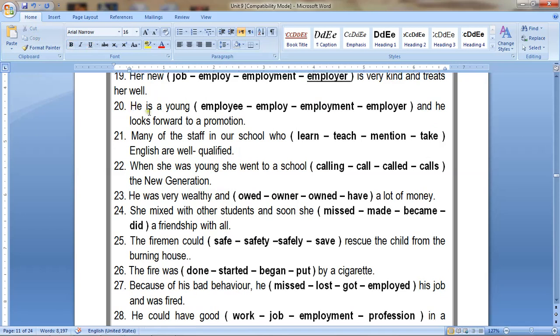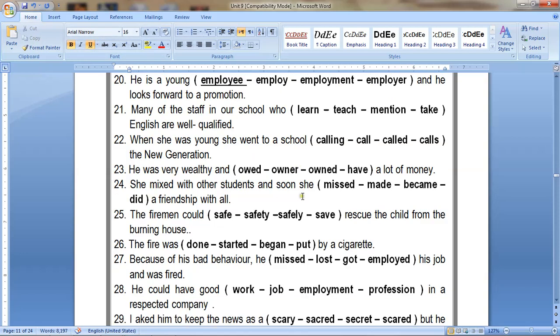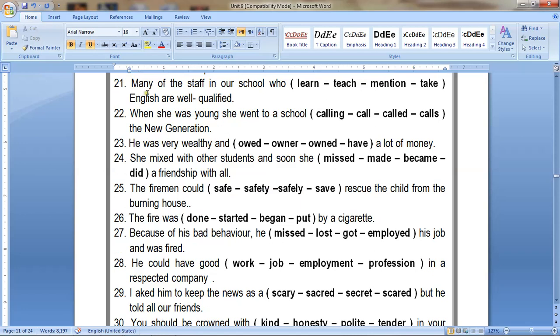Number 20: he is a young employee and looks forward to a promotion. Employee, okay, موظف. Number 21: many of the staff in our school who learn, teach, mention, or take English are well qualified. Here I'm talking about teachers, so it's teach. Many of the staff in our school who teach.